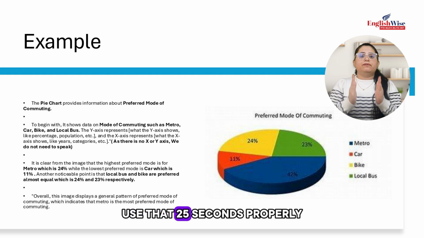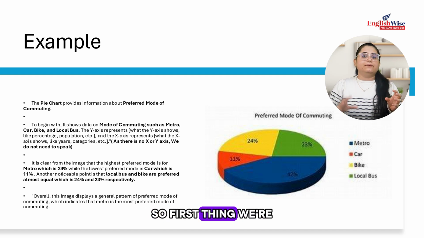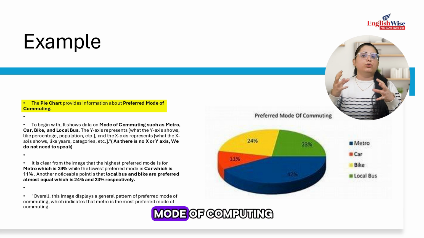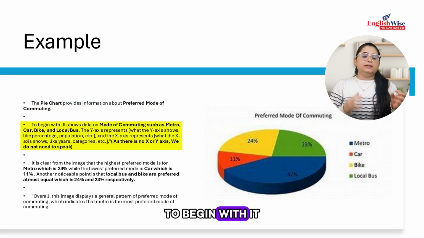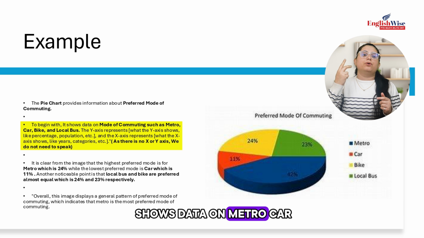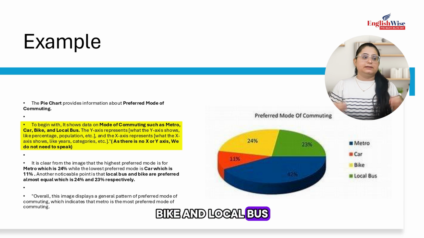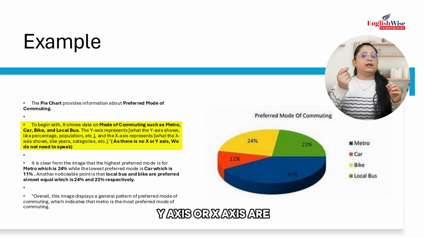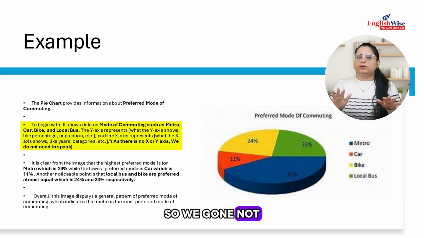Use that 25 seconds properly. So first thing we're gonna highlight, see, the pie chart provides information about preferred mode of computing. To begin with, it shows data on metro, car, bike and local bus. The y-axis represents percentage. We can say the y-axis or x-axis are not there, so we are not gonna speak that.